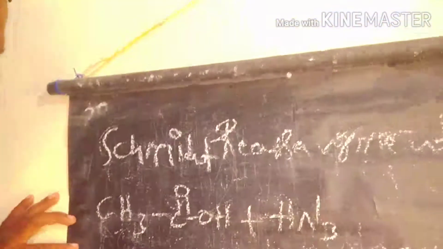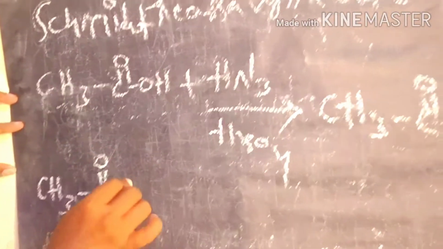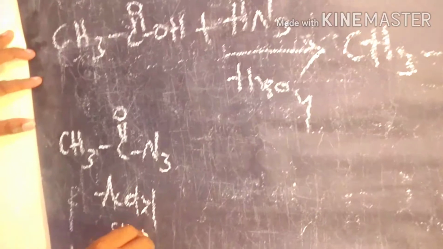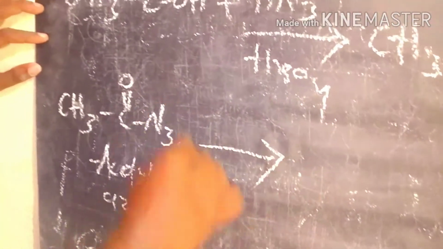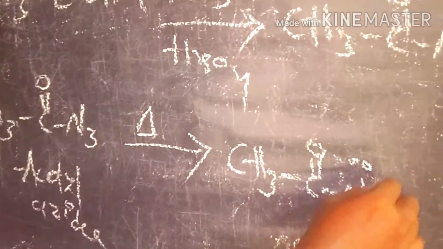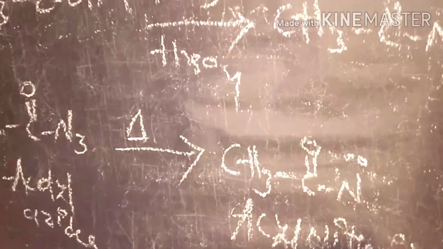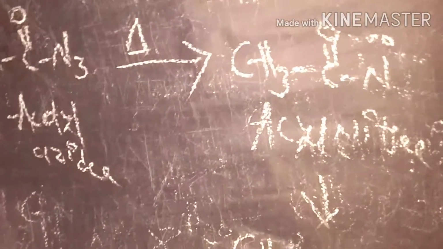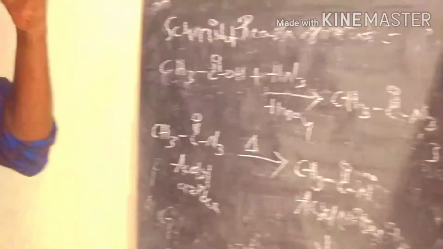After that, the acetyl azide rearranges in presence of pyrolysis to produce the acyl nitrene. This acyl nitrene rearranges to produce the N-methyl isocyanate. This N-methyl isocyanate then goes through the hydrolysis process.